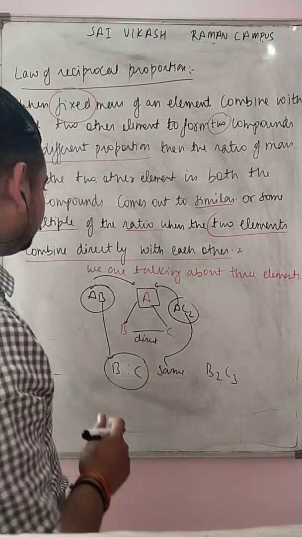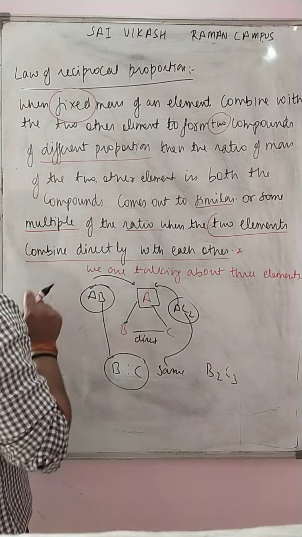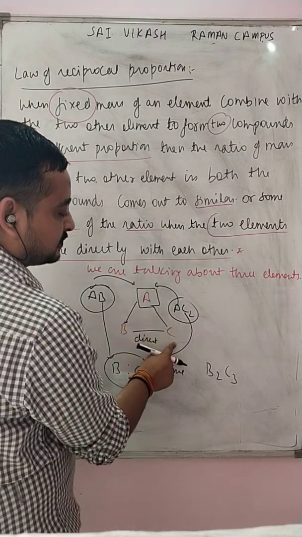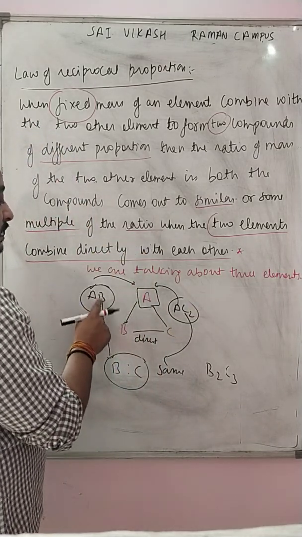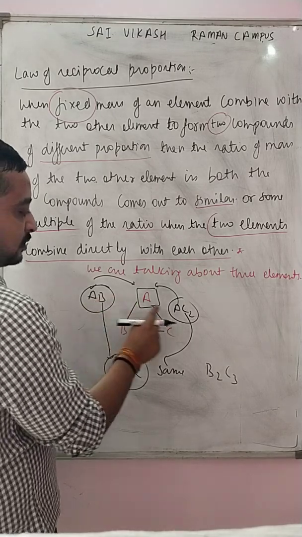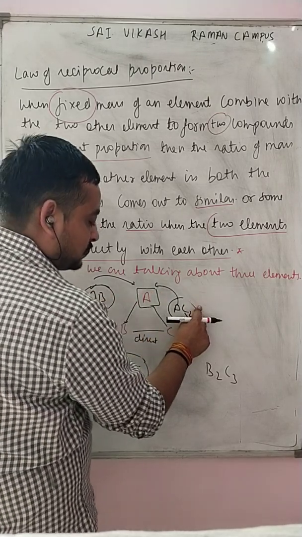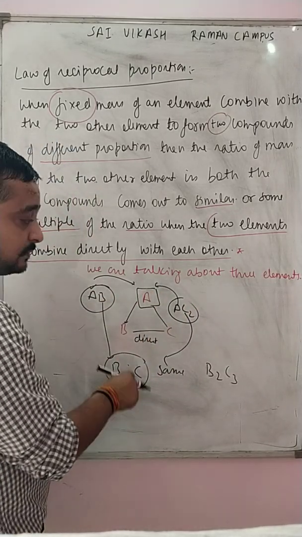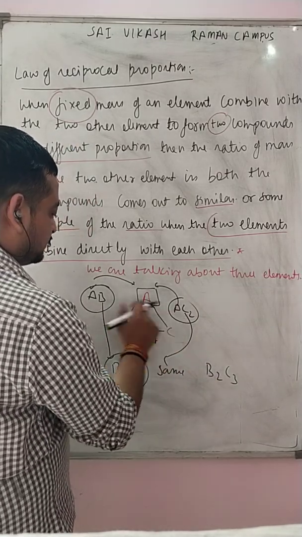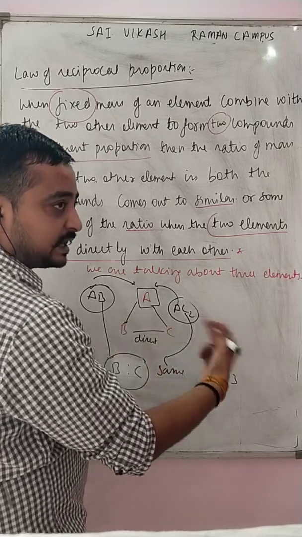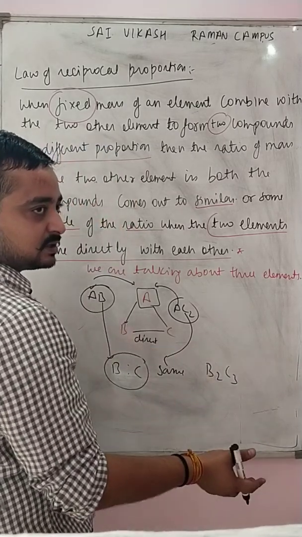Just listen once more. If a fixed mass of A combines with B to give compound AB, and a fixed mass of A combines with C to give compound AC2, then for the other elements, B and C, whatever be the ratio of B to C in these molecules, this ratio will be similar to the ratio if B and C combine directly to form, say, B2C3 or B4C4, doesn't matter.